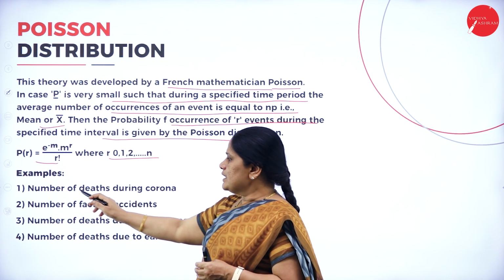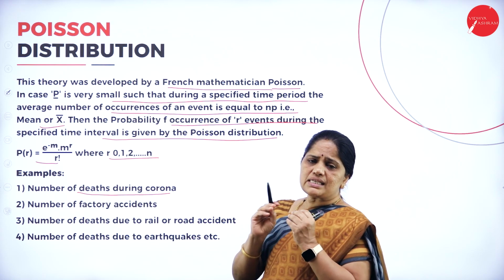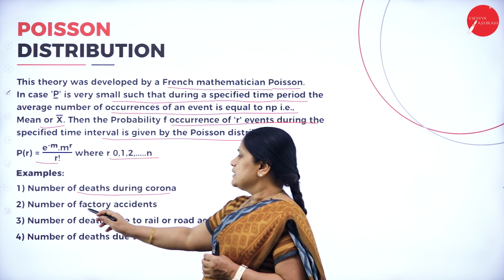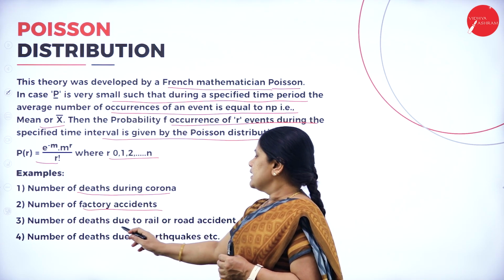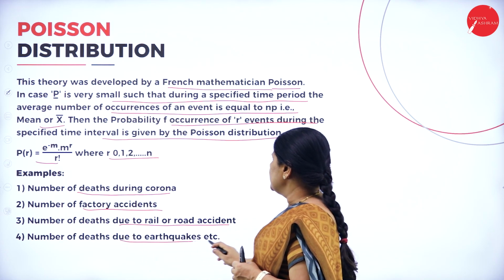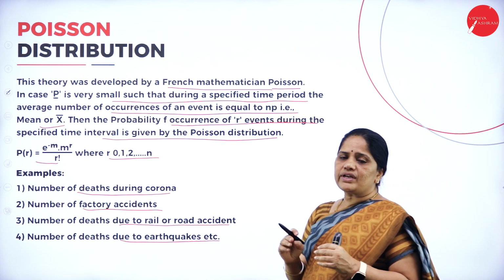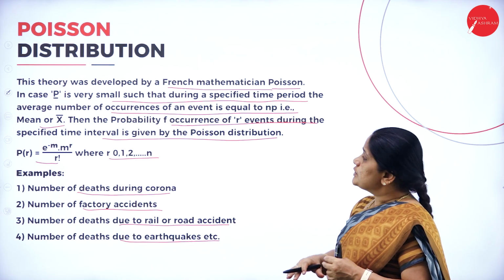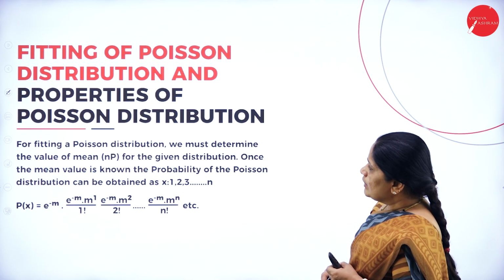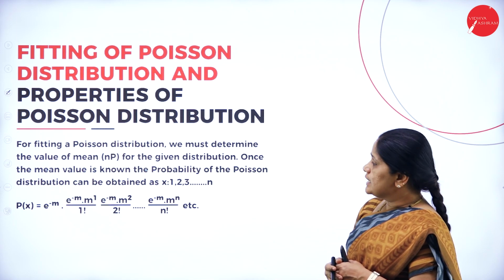So example, now what are the occurrences of this event? Where the statistics are very small. So that is the number of deaths during corona, the number of factory accidents, the number of deaths due to rail or road accidents, the number of deaths due to earthquakes, etc. So where the statistics of the occurrence of the event is very small, for those distributions, we make use of this Poisson distribution. Now, fitting of Poisson distribution and properties of Poisson distribution.